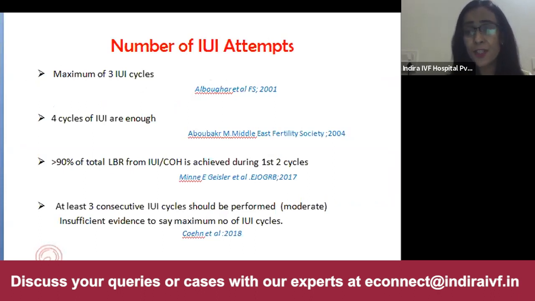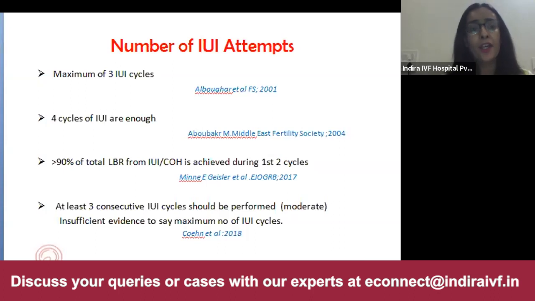But here the indication is different. It is unexplained infertility and mild male factor. Also, it has been stated that more than 90% of total live birth from IUI with stimulation is achieved during the first to 2 cycles. So why give a trial to later cycles? And the latest recommendations say that at least 3 consecutive IUI cycles should be performed. There is insufficient evidence to say the maximum number of IUI cycles. In the NICE guideline, they have stated that we can go ahead with 12 cycles, but those are unstimulated IUI cycles.